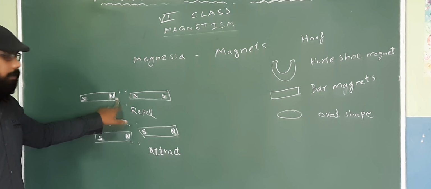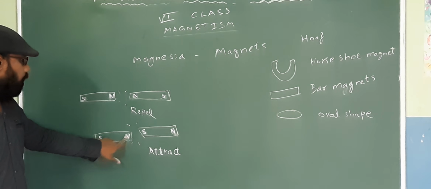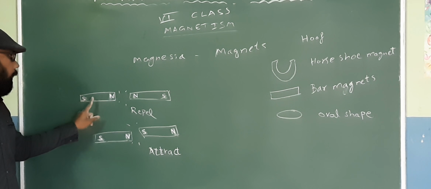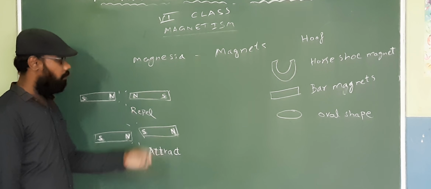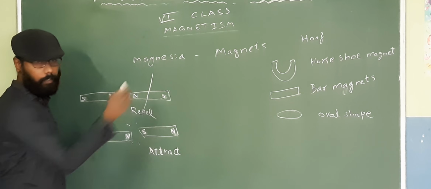Same poles repel. This is called north pole, this is called south pole. Same poles repel, opposite poles or different poles will attract. And one more thing, just because this magnet has north and south, it doesn't mean that if you cut the magnet you will have north pole and south pole separate.